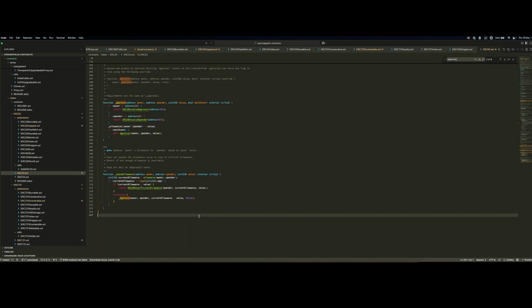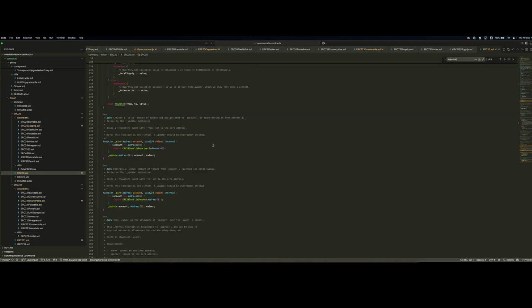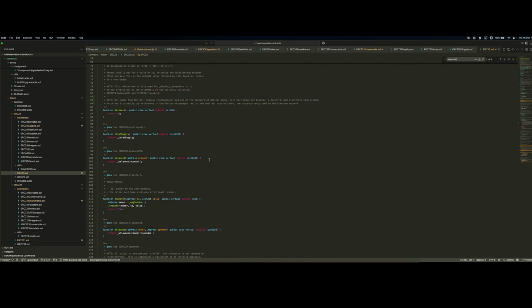But I imagine your senses are tingling hearing these things, because it's possible that a user can exploit this allowance feature. In fact, I don't know if I want to call it a vulnerability, but it happens so often that malicious contracts ask allowance for tokens of a user, and then the allowance given means that the contracts can move the tokens of a user and basically drain your wallet.